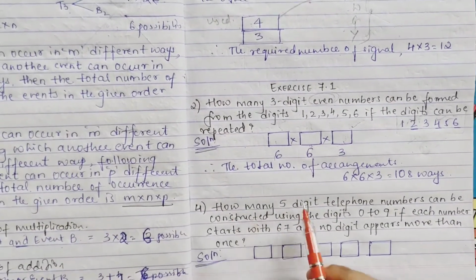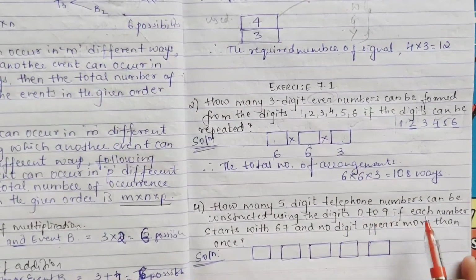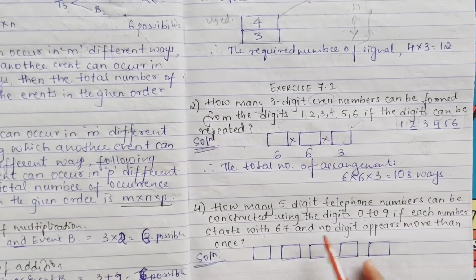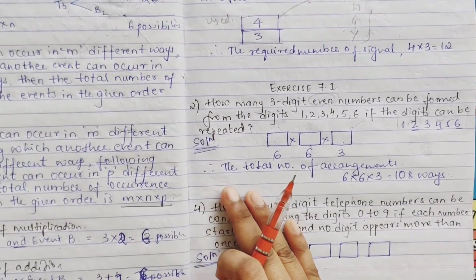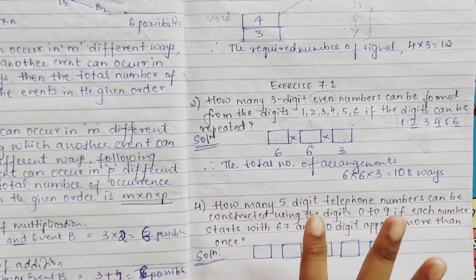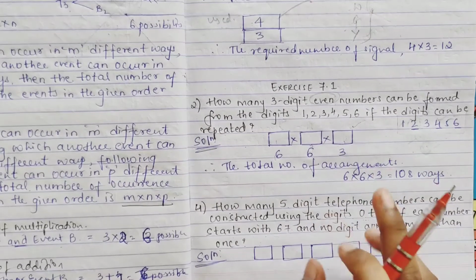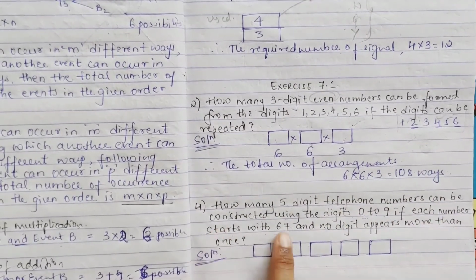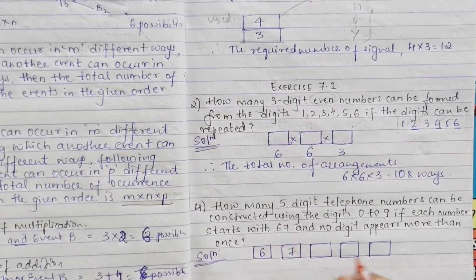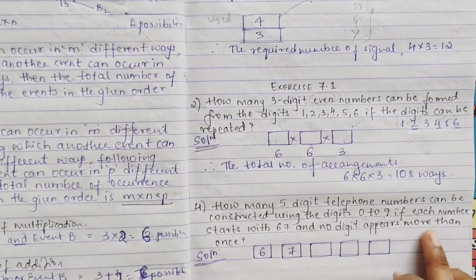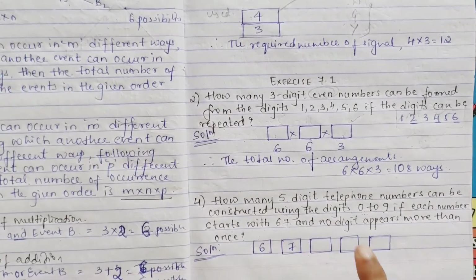Fourth question. How many 5-digit telephone numbers can be constructed using the digits 0 to 9 if each number starts with 67, and no digit appears more than once? They are telling 5-digit telephone numbers can be constructed using the digits 0 to 9, which means 10 numbers, right? Each number starts with 67, means it should start with 6 7. 2 blocks are filled already, and no digit appears more than once, means there is no repetition. So they are telling to complete this 5-digit number between 0 to 9.